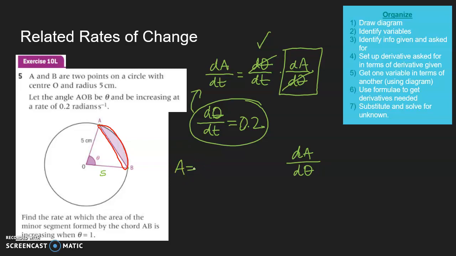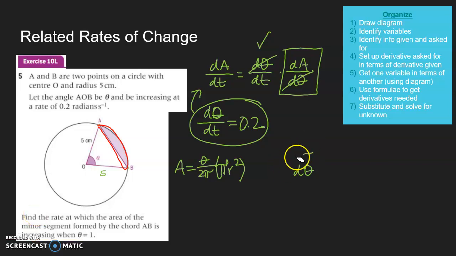The area of this whole segment, including the part that we don't need, is going to be theta, whatever our angle is, over 2π times πr². The area of just that shaded portion is going to be this whole area minus the triangle in there. And so we can use 1/2 ab sin C to take the area of the triangle there.